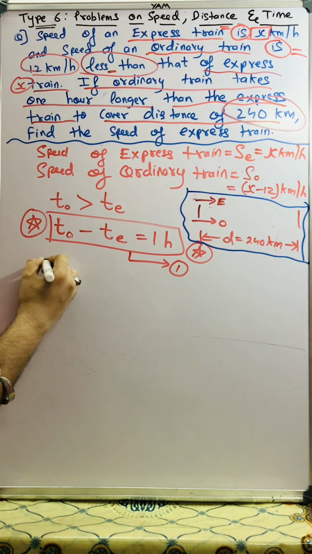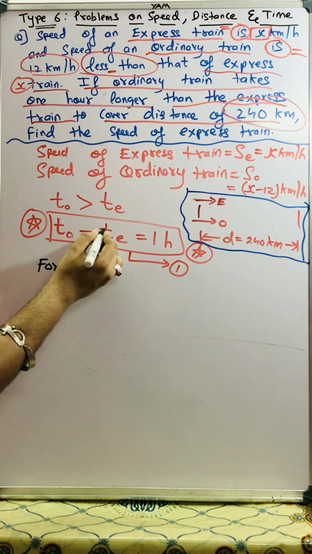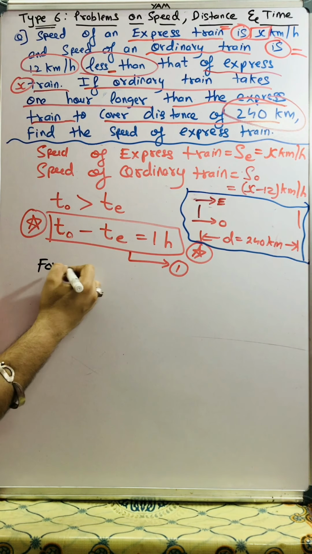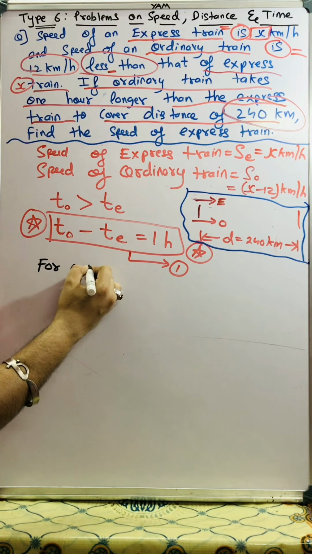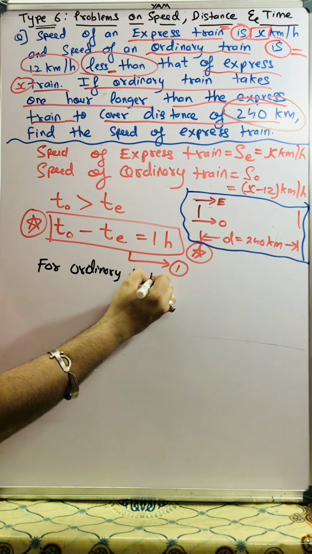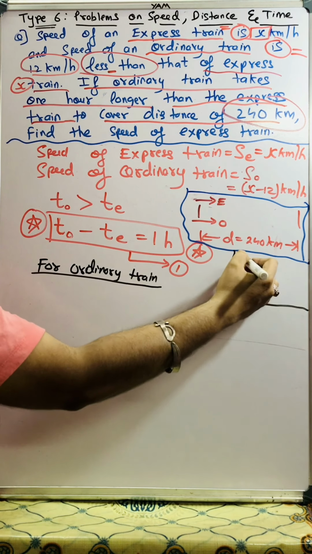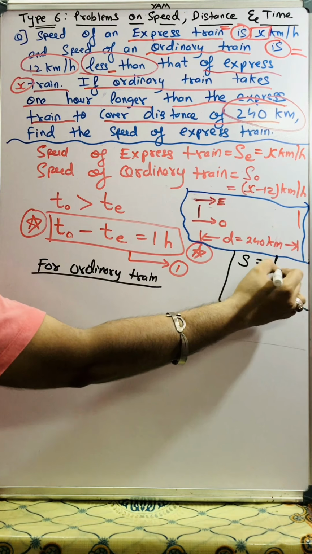Now I'll write the time of the ordinary train. TO means time of ordinary train and TE means time of express train. First I'll say for the ordinary train. Over here at the side I'll write the formula, speed is equal to distance upon time.